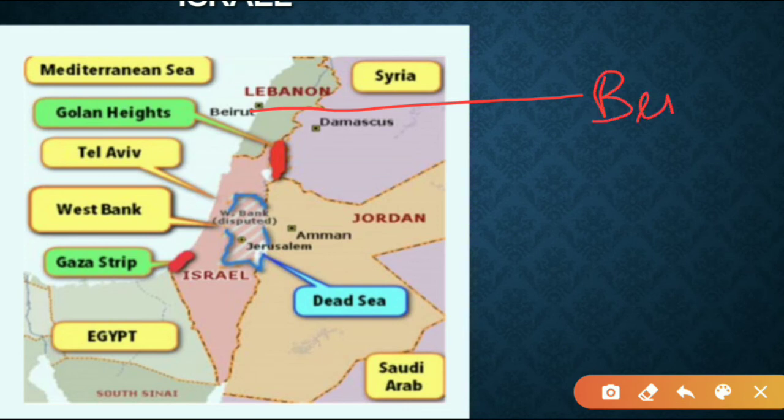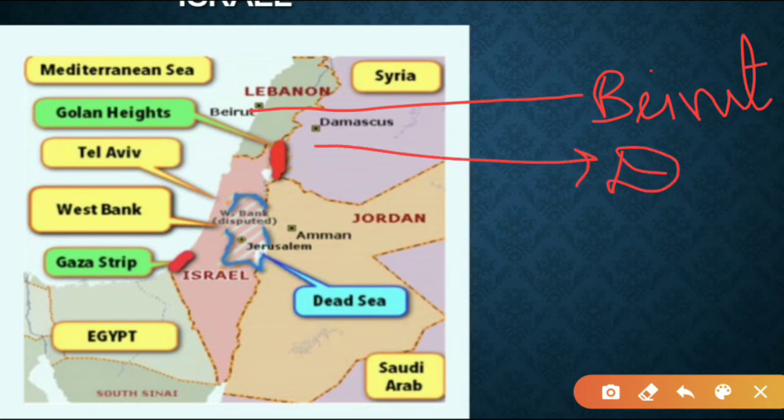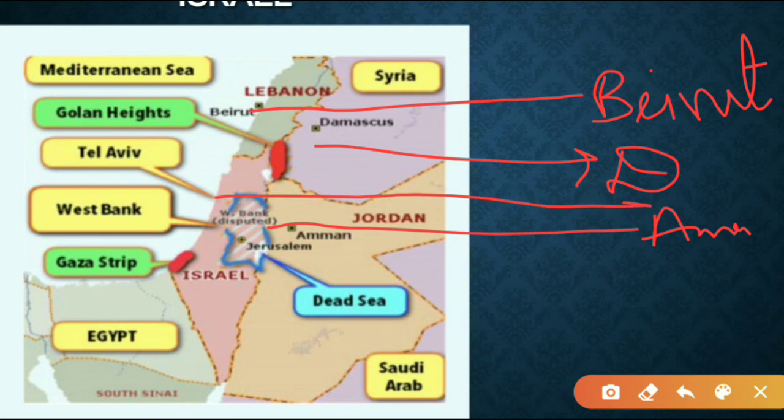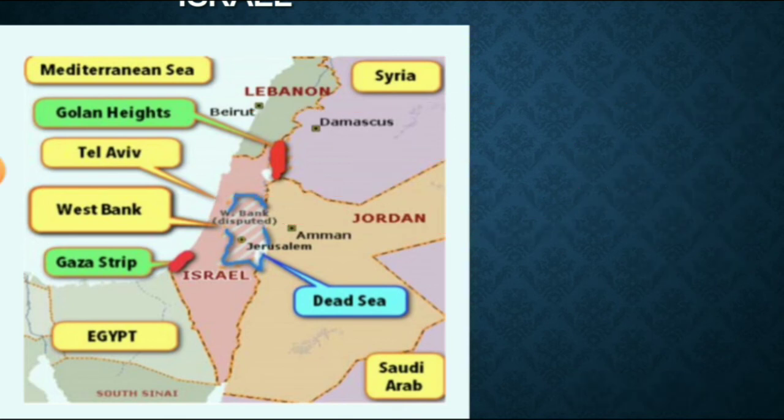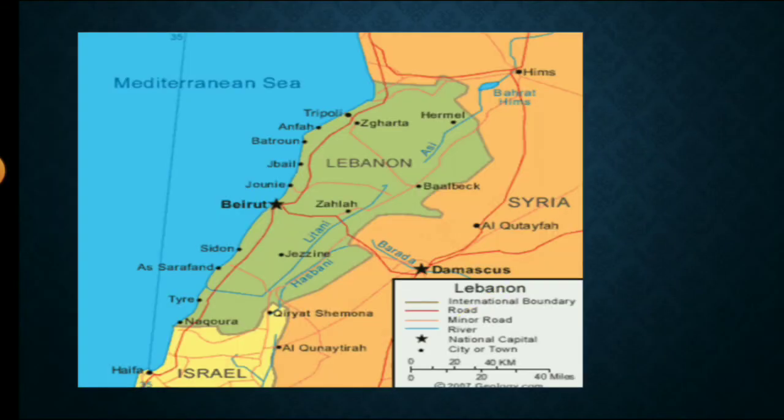Beirut is in the northern. And next Damascus. Next we have Amman. Okay, if we also consider Tel Aviv, third would be Tel Aviv. Beirut, Damascus, Tel Aviv and Amman. Right? Okay. So let's see the next slide.